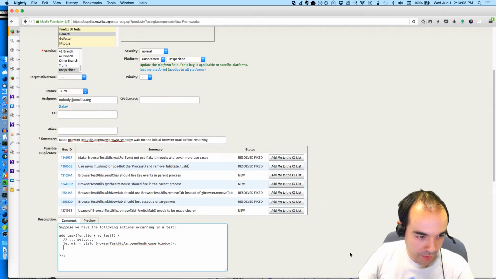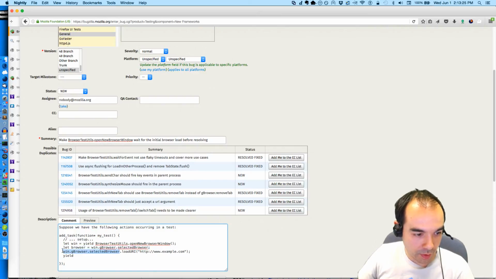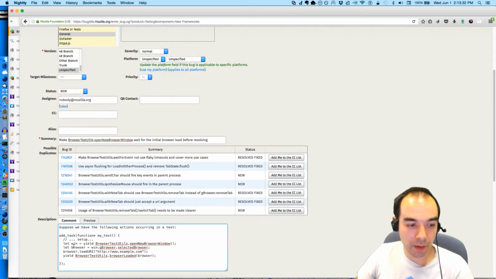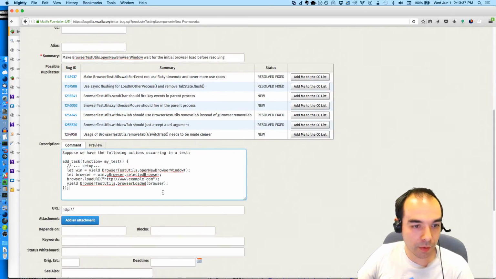Let win equal that. Then win.gBrowser.selectedBrowser.loadURI example.com. Or let browser equal win.gBrowser.selectedBrowser, browser.loadURI, yield BrowserTestUtils.browserLoaded(browser). That's a lot of the word browser there. What am I talking about? Suppose we have these actions occurring.